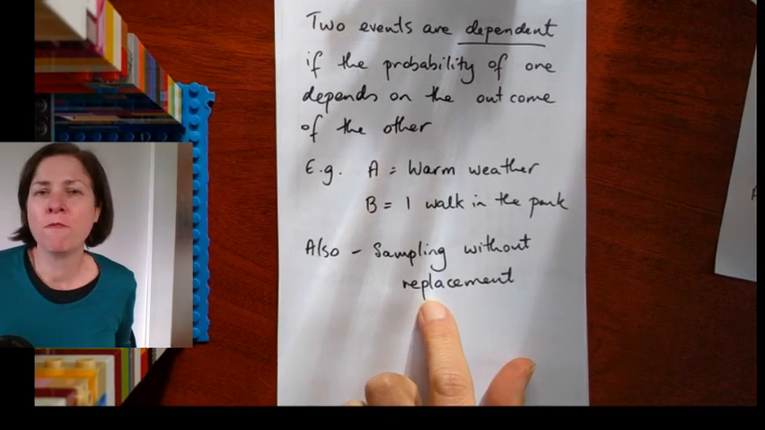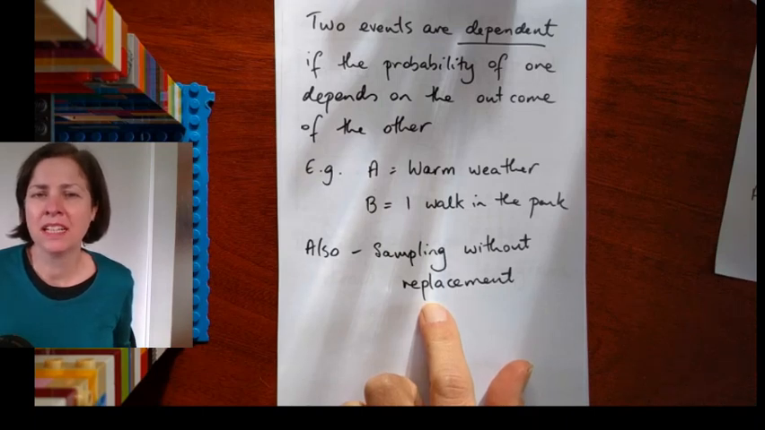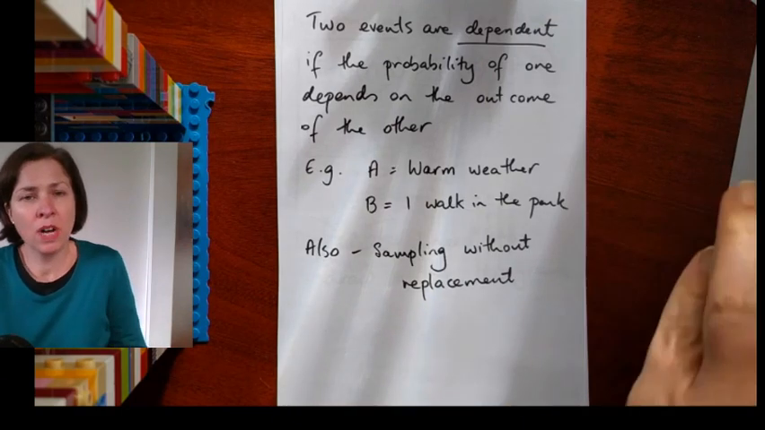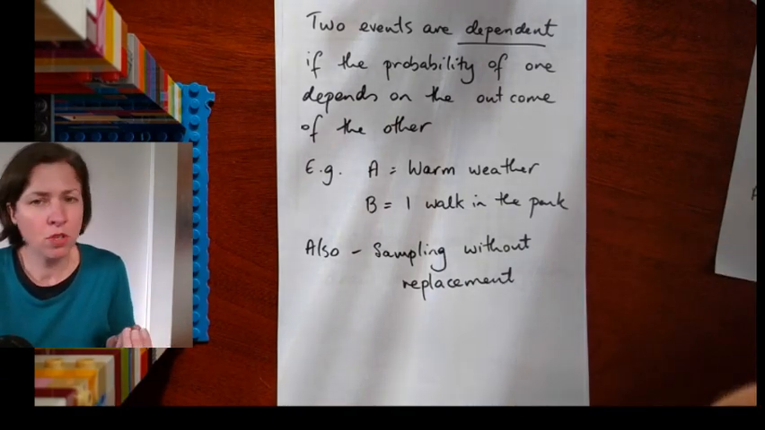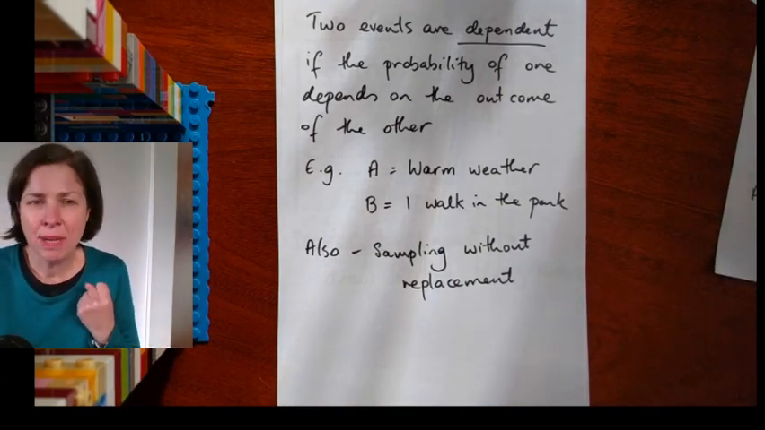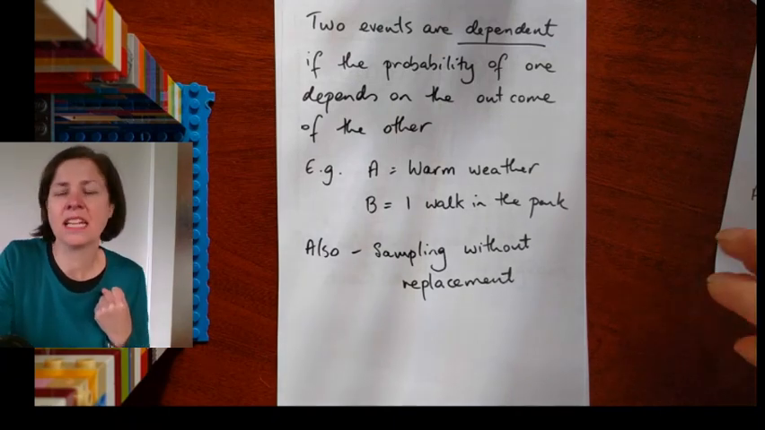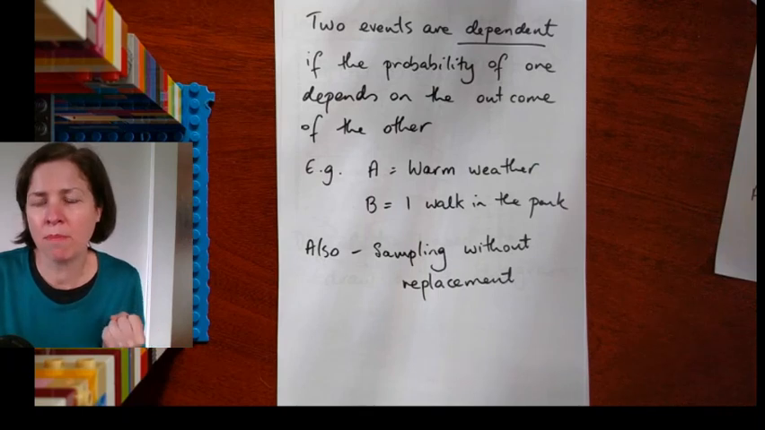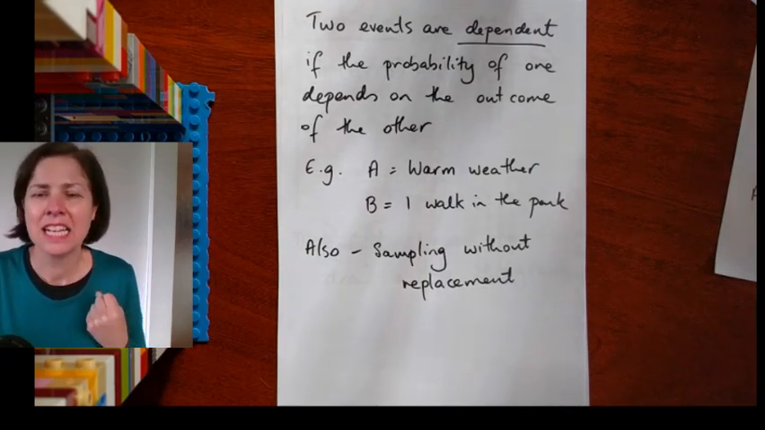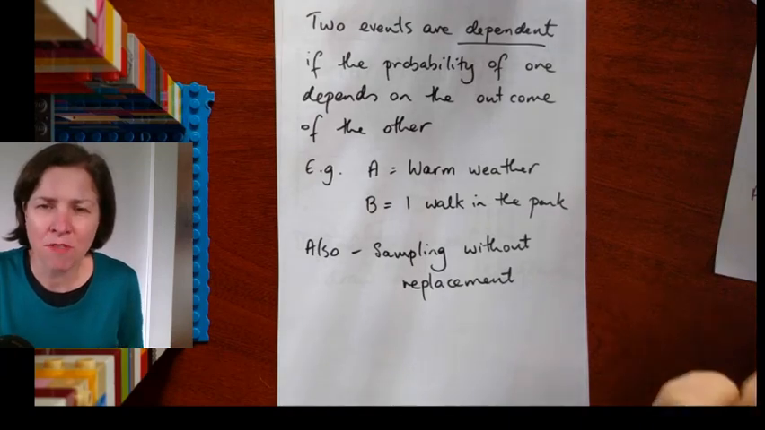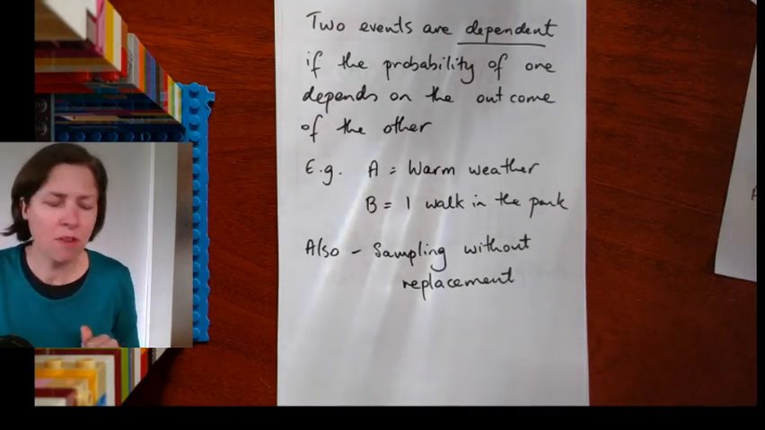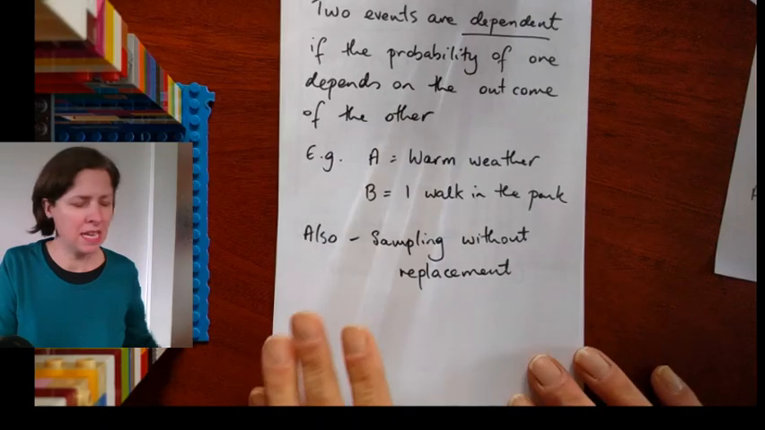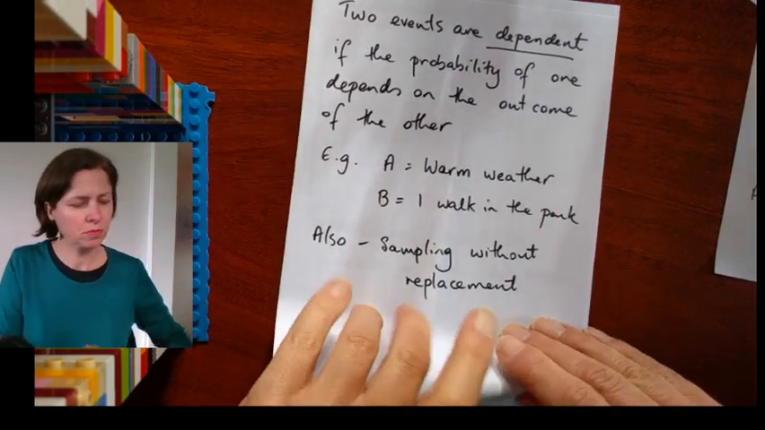Another example of dependent probability is sampling without replacement. So I draw a coloured marble out of a bag, I observe the colour, I keep it, and then I take another one. What's in the bag has changed because I've kept one marble out. And depending on what colour I've got in my hand is going to change the probability of the next one. So sampling without replacement is an example of dependent events.